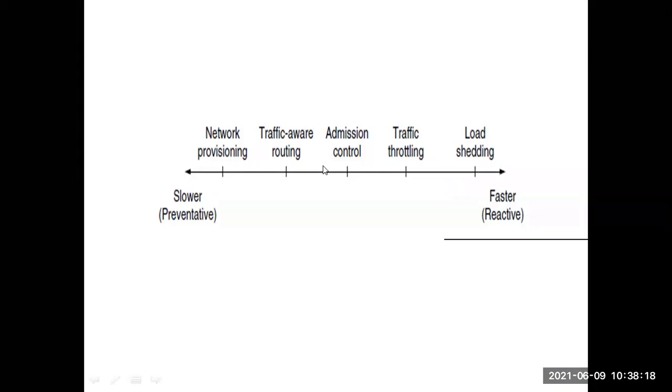Based on that name, can you guess what this technique is? What is this network provisioning? Network provisioning means increasing the resources. Network resources are to be increased. The first technique for reducing the congestion in the network is to increase the network resources. That is the first technique we have: network provisioning. Resources have to be increased.